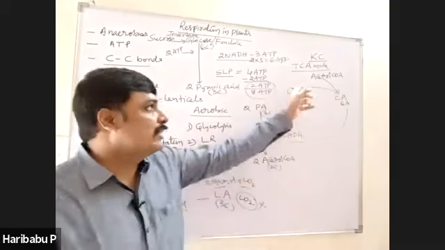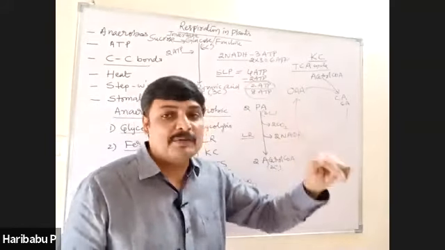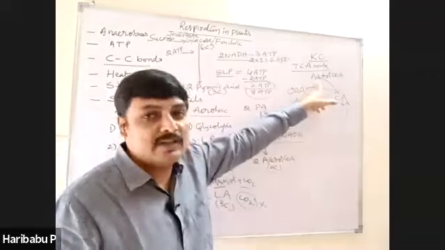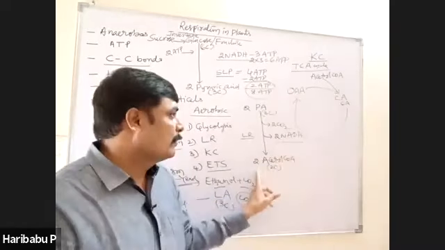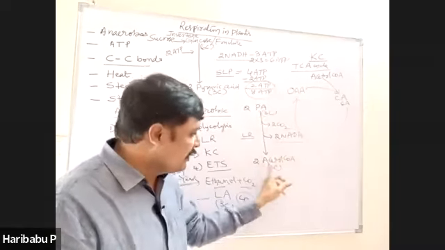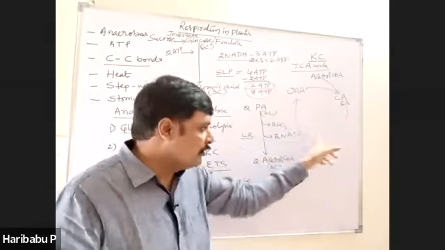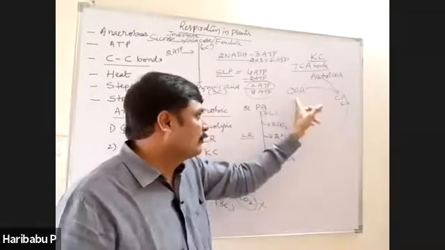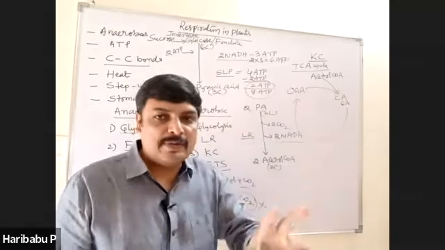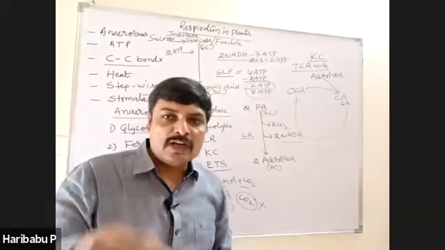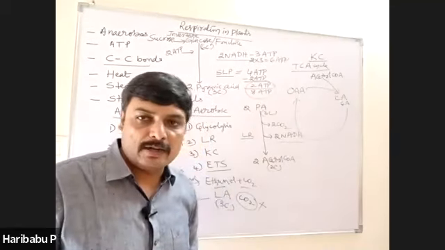Similarly, for completion of this one, how many times must the cycle occur? 2 times, because 2 acetyl coenzymes are formed at the end of link reaction. Each acetyl coenzyme A is accepted by 1 OAA and continues the cycle. Again, one more combines and continues the cycle. That means the cycle is completed for 2 turns.